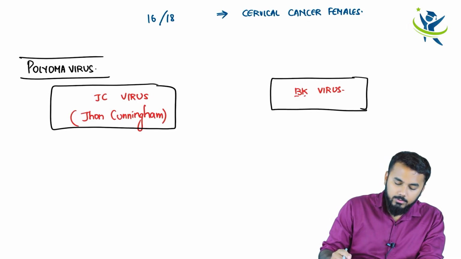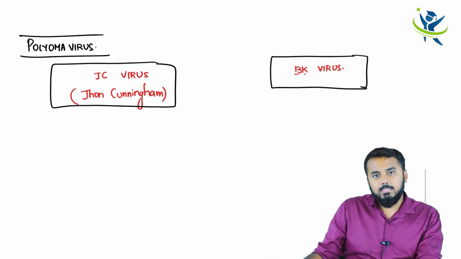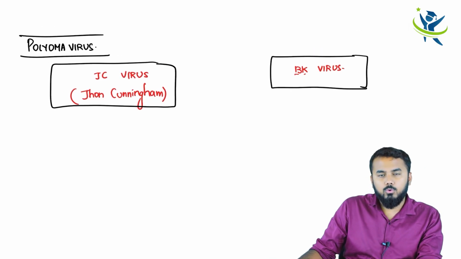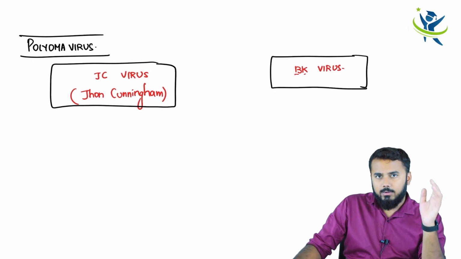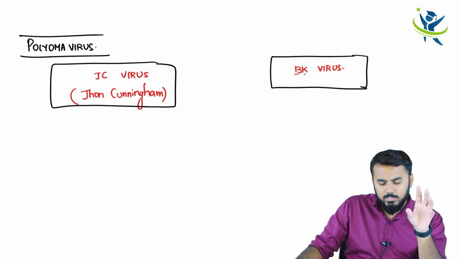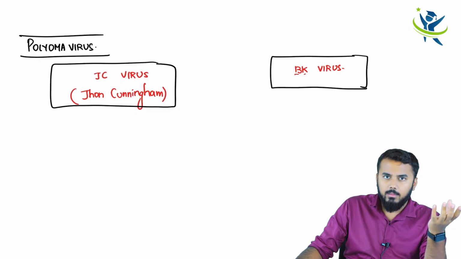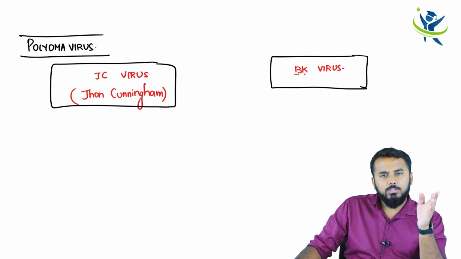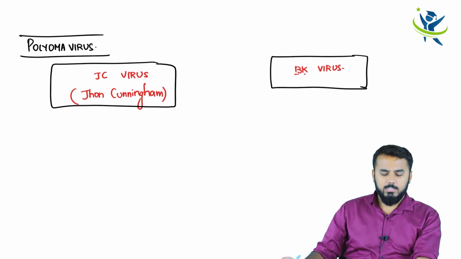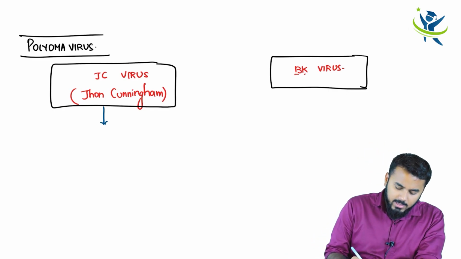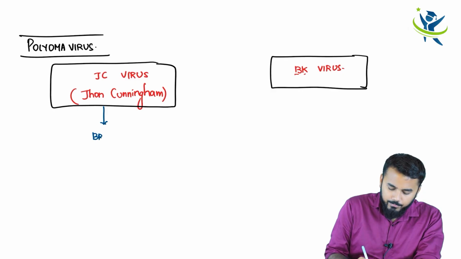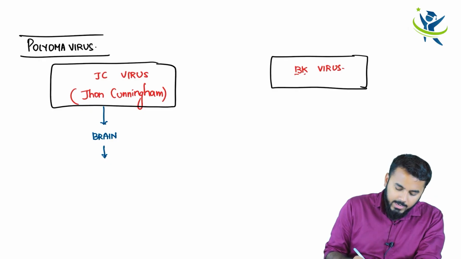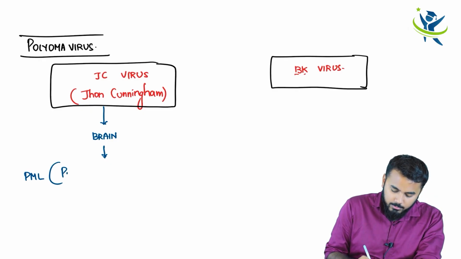Now, what is the important thing you need to know about JC virus? JC, C for cerebrum, so remember it like that. JC virus mainly affects your brain, causing PML. PML stands for progressive multifocal leukoencephalopathy.